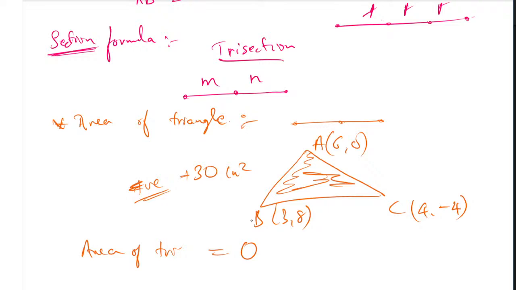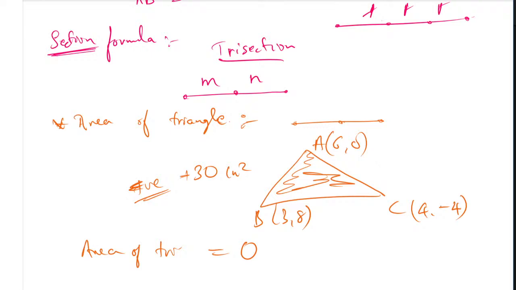What does it mean if the answer is 0? The area of a triangle is 0. So what does it actually mean? If the area of a triangle equals 0, what does it mean? Yes, it is a collinear point. Very good, Nandini. It is a collinear point.